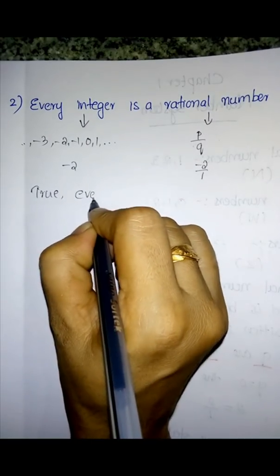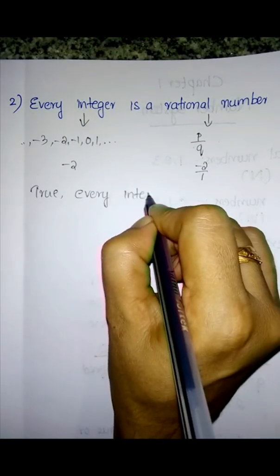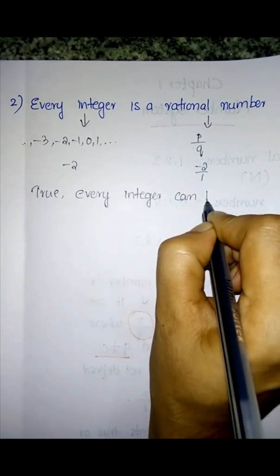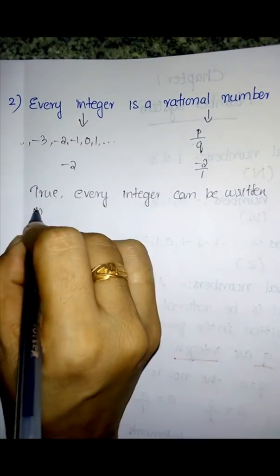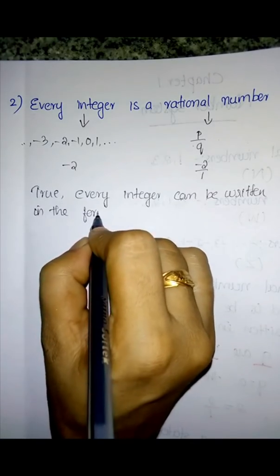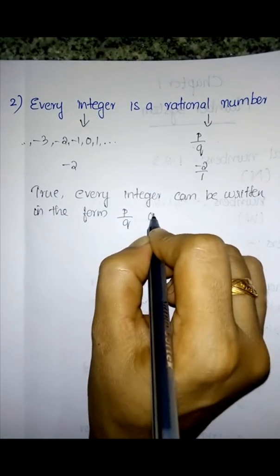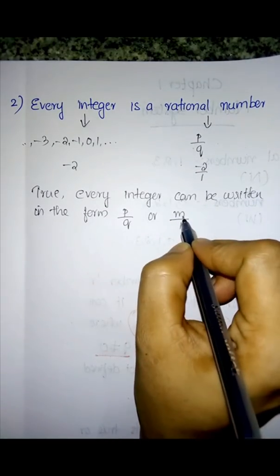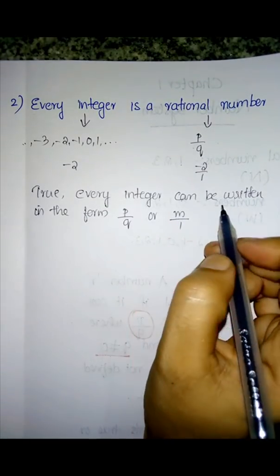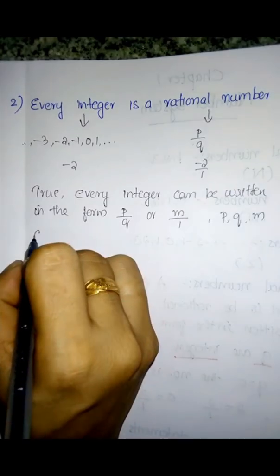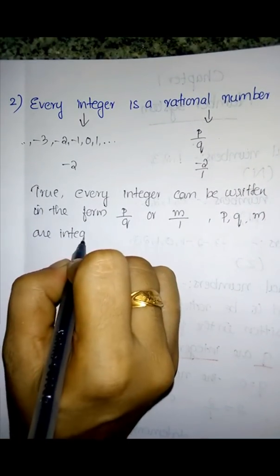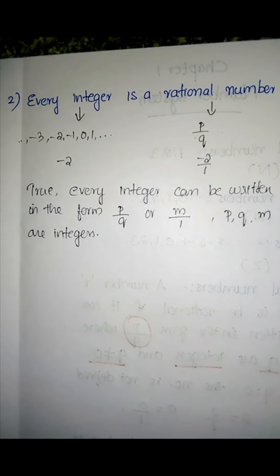Reason: every integer can be written in the form p by q, or you can write it as m by 1, where m means any integer, or m by n, where p, q and m are integers. Okay, clear? So every integer we can write as a rational number. Every integer is a rational number.